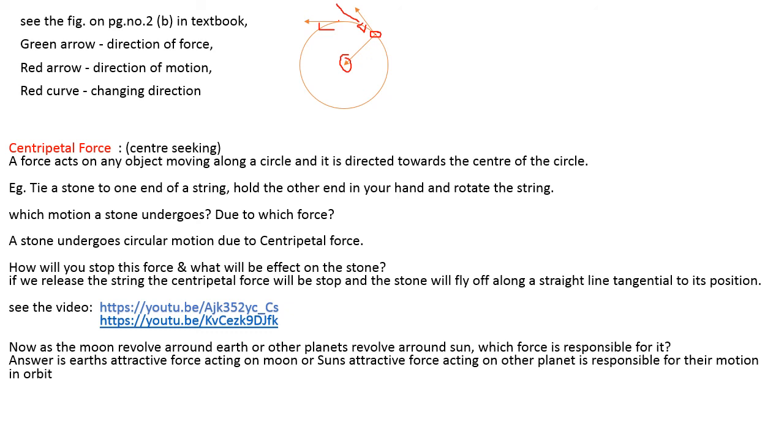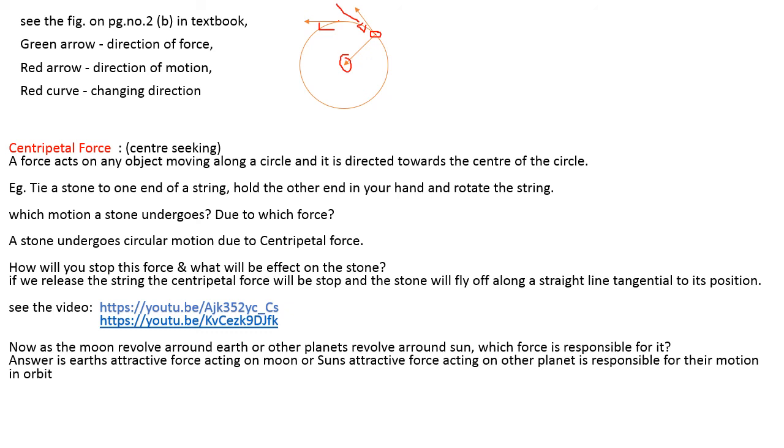Now see, because of the earth's attractive force the moon moves in a circular orbit, and because of the sun's attractive force the planets move around the sun in a circular motion in their orbits. There may be a little confusion now. Sir first said that when an object is in circular motion, there is a centripetal force, and now when the moon revolves around the earth in a circular path, sir is saying it is the earth's attractive force. But understand the concept properly. Due to the earth's attractive force, the moon is attracted towards the earth.